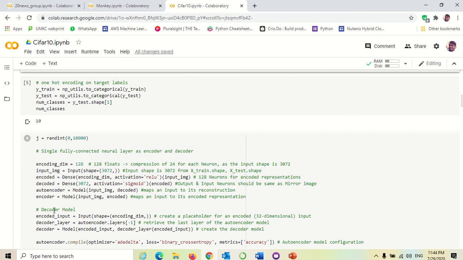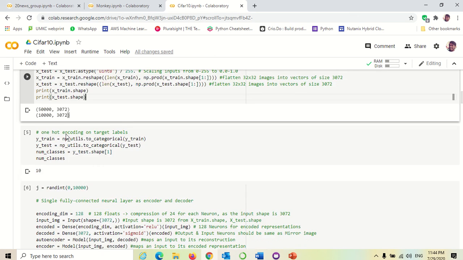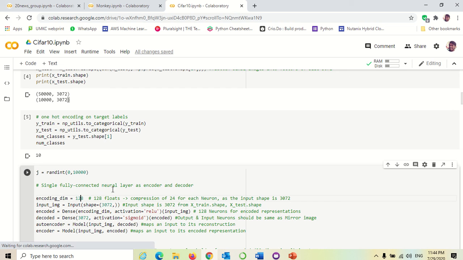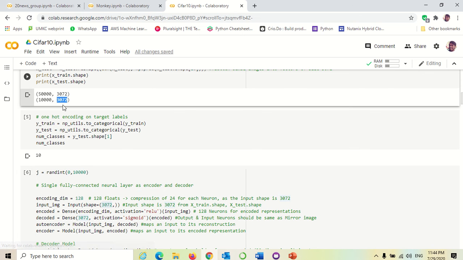Next, I was using the auto encoding here. For the auto encoding, I was taking 128 as an encoding dimension. As 3072 is the shape, and we have taken 128, each neuron gets 24 as a compression. Like each neuron stores 24 things coming from 24 neurons. Input shape is 3072.